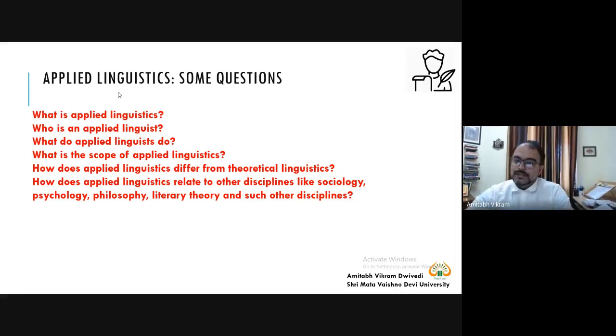For example, there is a sentence, John loves Mary. Now in this sentence, John loves Mary, you know that John is the subject, loves is a verb, and Mary is an object. So what is the information that you have? You know that English is a subject verb object language.